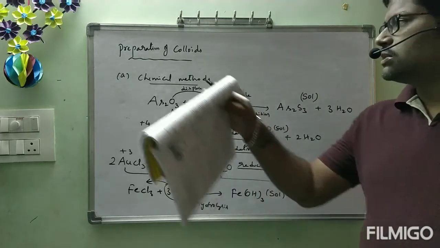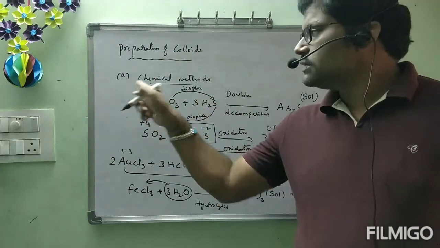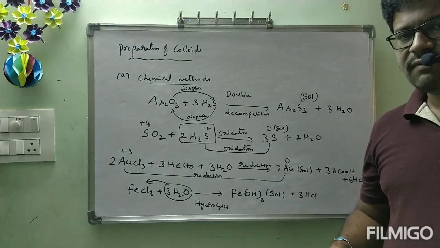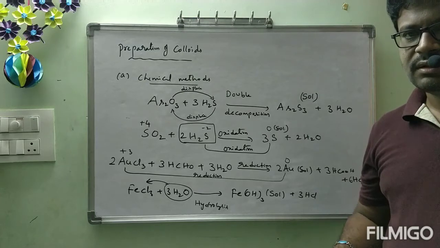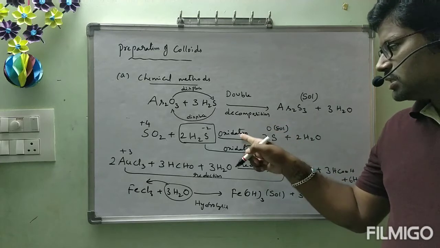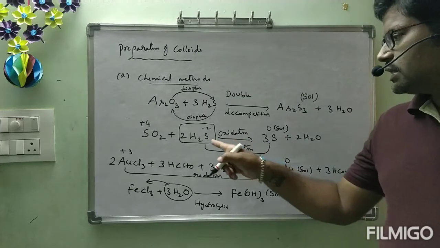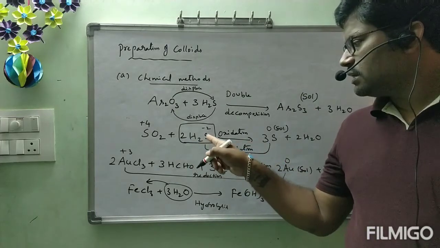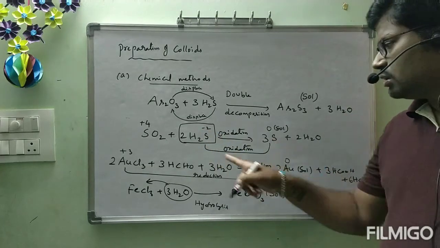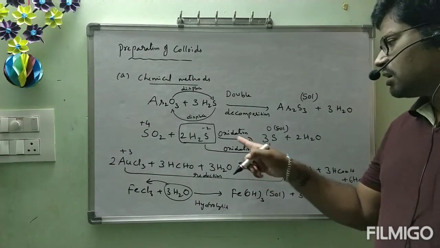Okay, so first, under preparation of colloids, the first one is chemical methods. These all involve chemical reactions, so by using different chemical reactions we can prepare colloids. What are the chemical reactions we have used here? Double decomposition reaction, oxidation reaction, reduction reaction, hydrolysis. Here with respect to H2S, sulfur in H2S is minus 2. Here it is the elementary state, 0. From minus 2 to 0, the oxidation number increases. Increase in oxidation number is called oxidation.